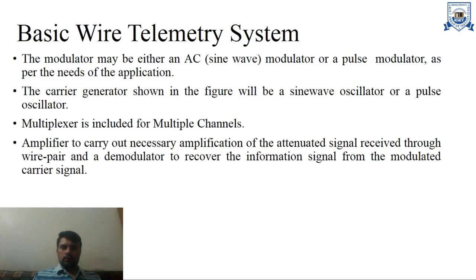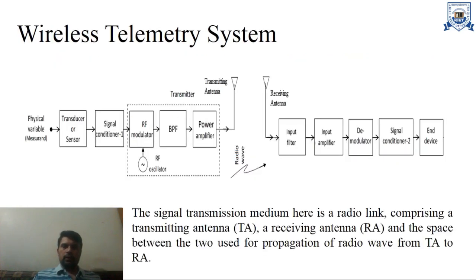Our next topic is the wireless telemetry system. In this, the only change is in between the channels, where we have a transmitting antenna and a receiving antenna in place of direct wire. So here we have our physical variables, then transducer and sensors, next signal conditioners.